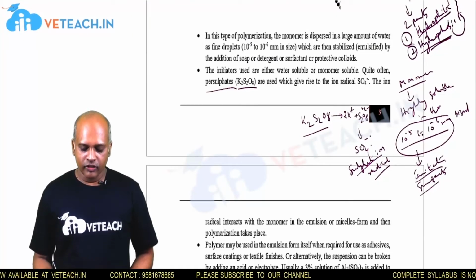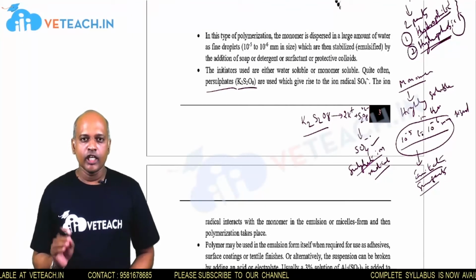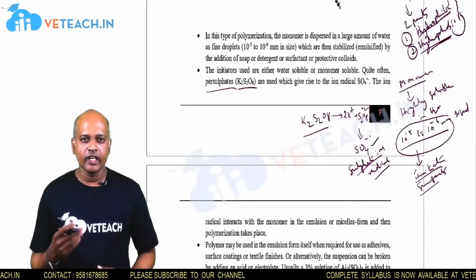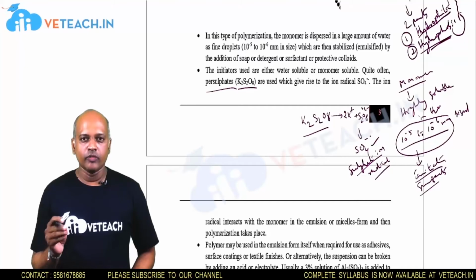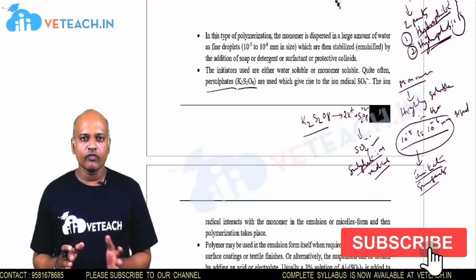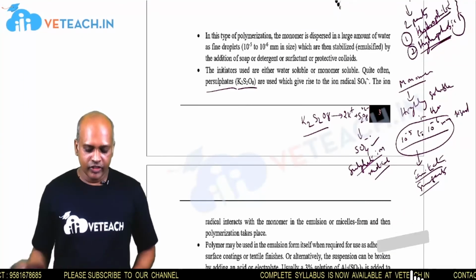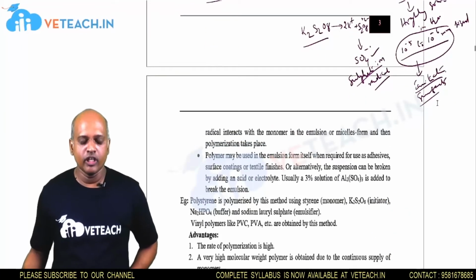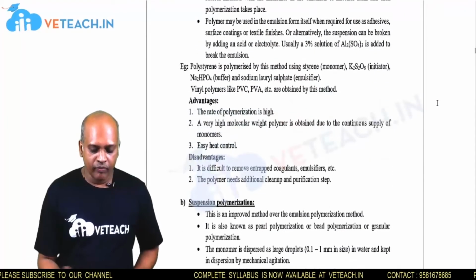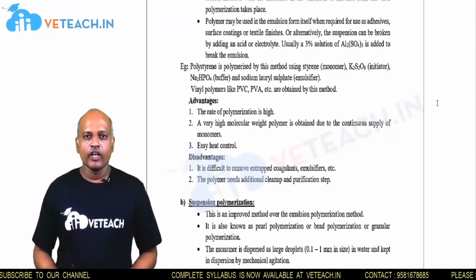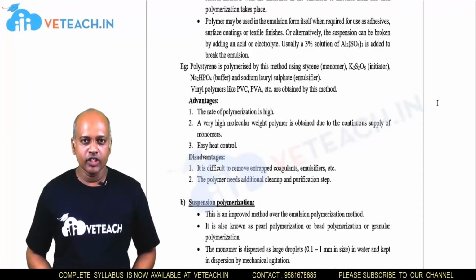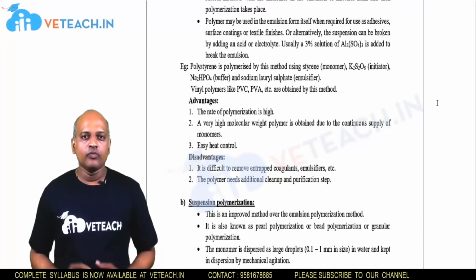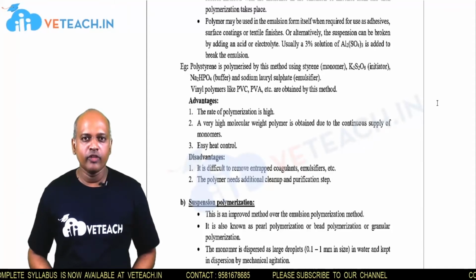Due to the presence of this persulfate on the surface of the emulsion, the monomers react with each other under certain conditions, maintaining some pH value. That means by using buffer solutions, the monomers can be converted into polymers. This is the formation of the emulsion and the formation of the polymers in the emulsion polymerization process. After the formation of the polymer on the surface of the emulsion, these polymers can be directly used, or the polymers can be separated from the emulsion and used.